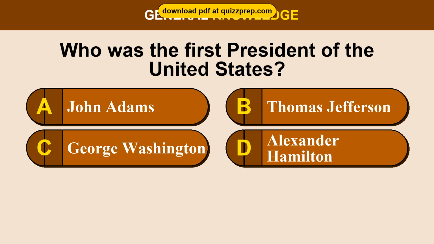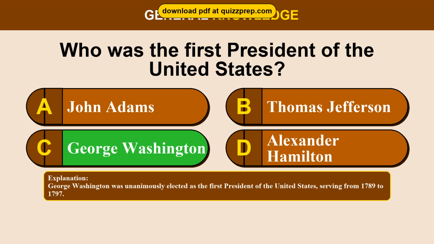Option D, Alexander Hamilton. The correct answer is option C, George Washington. George Washington was unanimously elected as the first president of the United States, serving from 1789 to 1797.